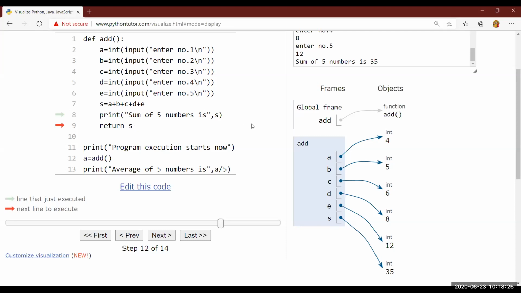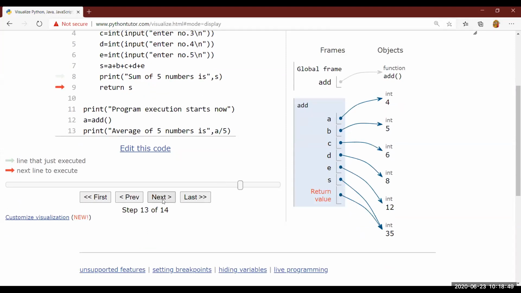It's something like an ATM machine, which is returning you the slip. Now you can keep this slip with you. It's up to you. You can keep this slip because right now by using this function, we have to find the average also without writing the code in the add function. So what we have done here, we have returned the answer. Just see here, this S will be returned to this line and A will be created.